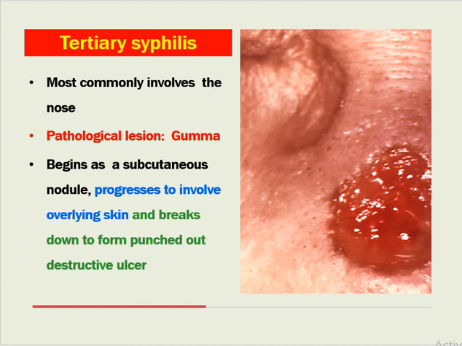Tertiary syphilis most commonly involves the nose. The pathological lesion in tertiary syphilis is the gumma, which might be asked in MCQs, which begins as a subcutaneous nodule, progresses to involve the overlying skin, and breaks down to form a punched out destructive ulcer. There is a punched out ulcer here in the nose.